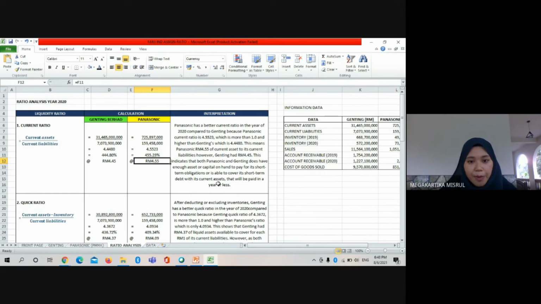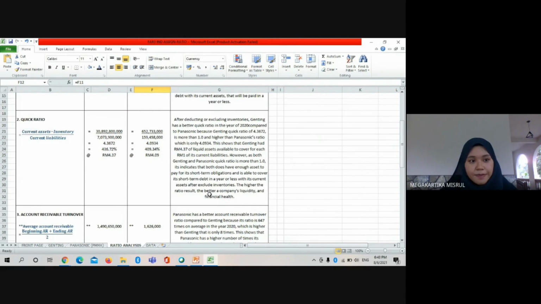This indicates that both Panasonic and Genting do have enough asset or capital on hand to pay for their short-term obligation, or are able to cover their short-term debt with current assets that will be paid in a year or earnings. Next, move to the quick ratio. This is for Genting and this is for Panasonic.